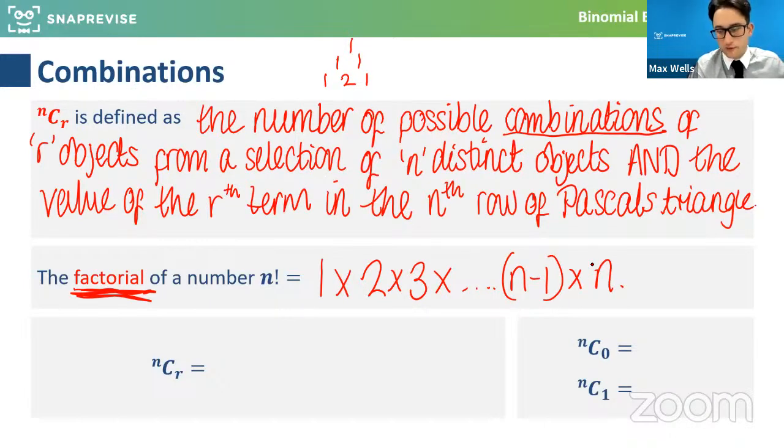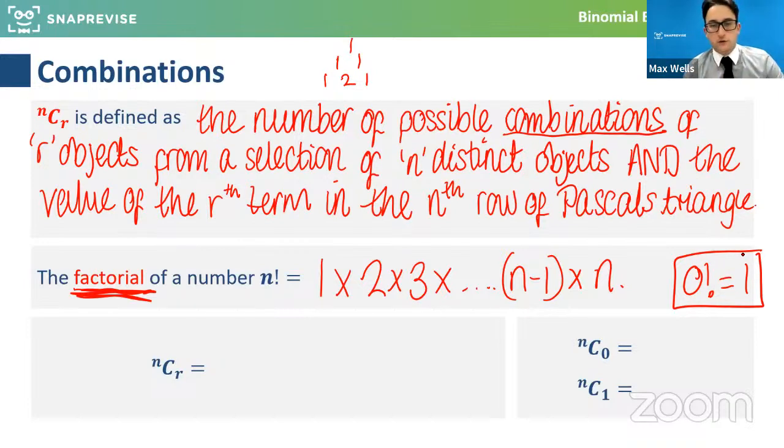So for example, if I asked you 5 factorial, and that's 5 and then the exclamation mark, which again, you can access on your calculator, what the calculator is doing is it's doing 5 times 4 times 3 times 2 times 1. And this is very important, and I'll make that clear in a minute why we would want to do that. Another little rule is that 0 factorial comes out as 1.